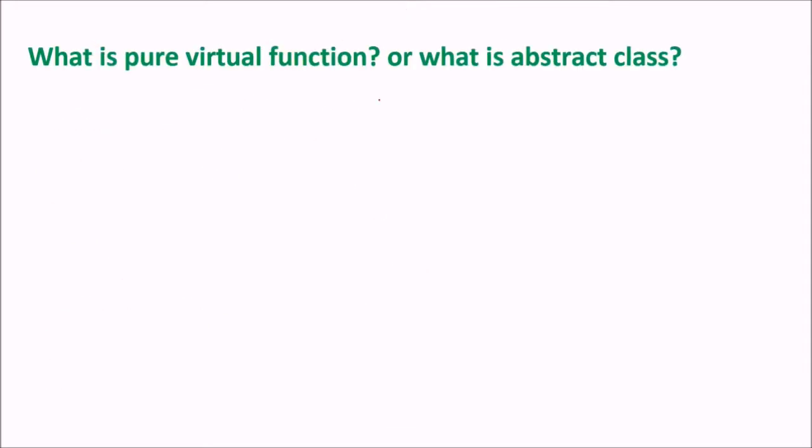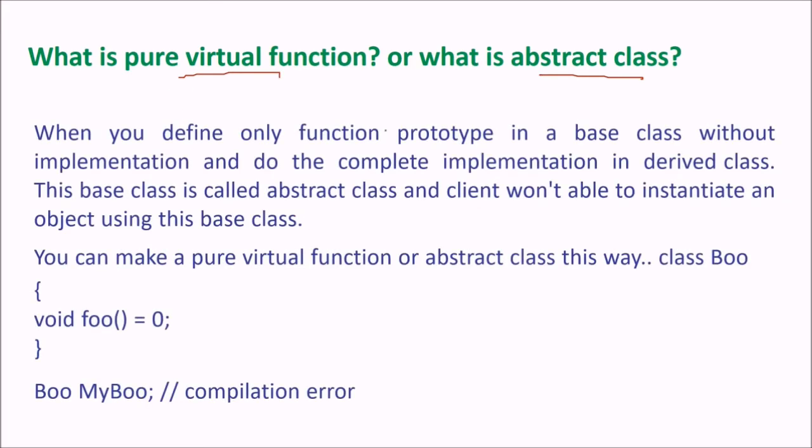Okay, what is a pure virtual function or what is an abstract class? Pure virtual function and abstract class. When you define only the function prototype in the base class without implementation, and you do the complete implementation in the derived class, this base class is called an abstract class, and the client won't be able to instantiate an object using the base class. There are two things worth mentioning.